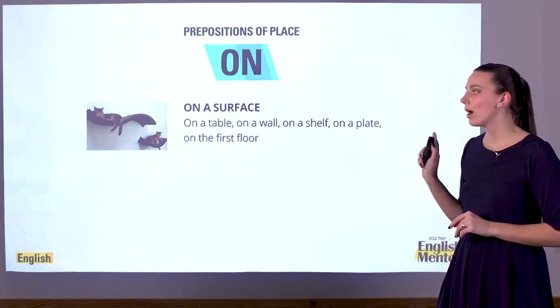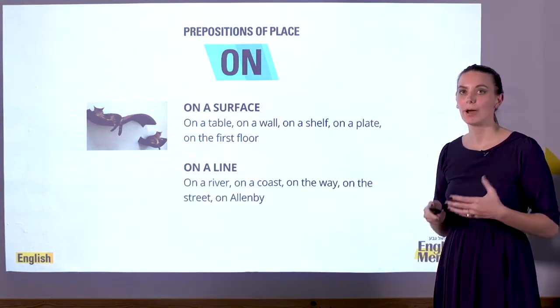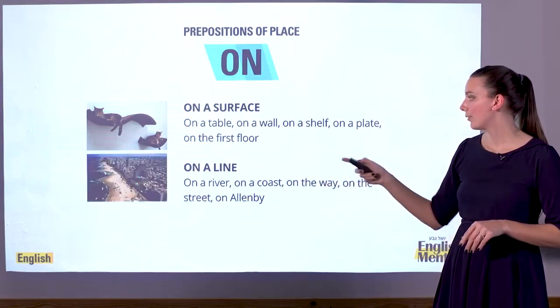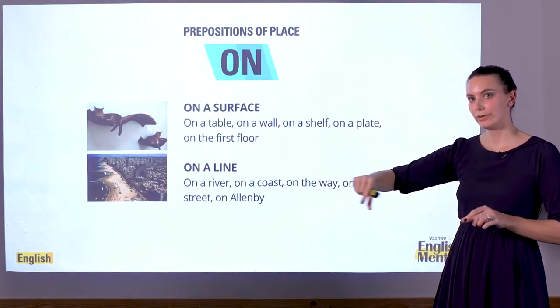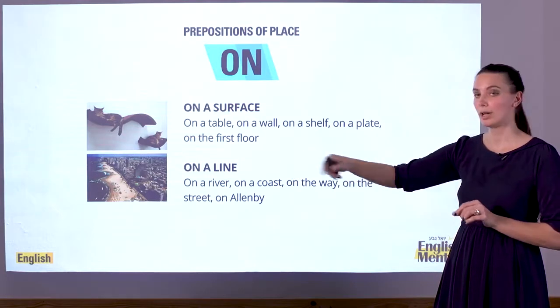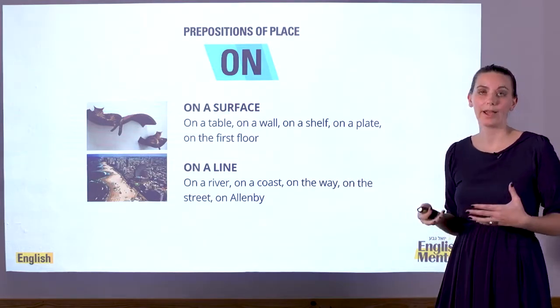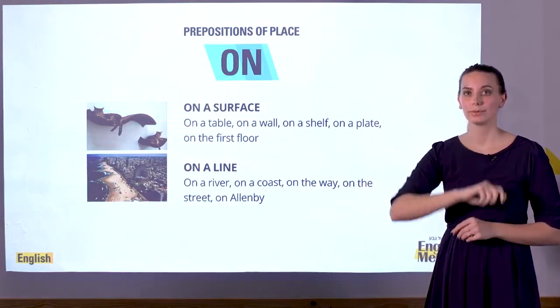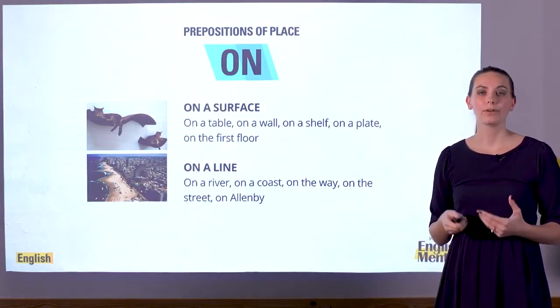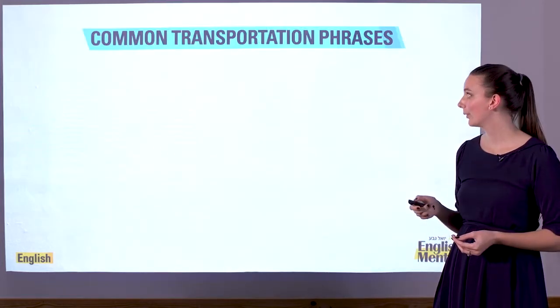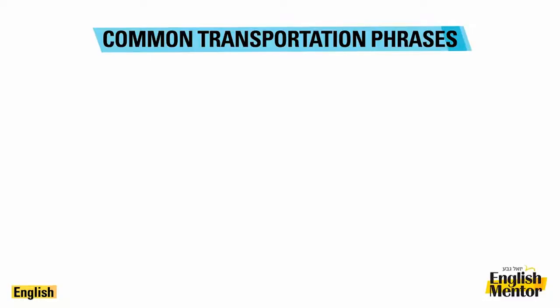Okay? We also use on to talk about when things are on a line. For example, on a river, in this picture, on a coast, or on the way, like I'm on the way to you. Or we also use on for on a street, like on Allenby Street. Okay? Common transportation phrases using on. Take a look.